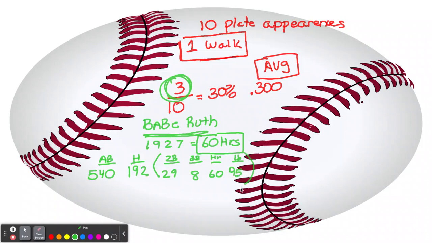So if you take his plate appearances, 540, and his total hits right here, you'll get his batting average. So what do you think his batting average was? Why don't you try it? All right, what'd you get? So remember, he had a total of 192 hits and 540 plate appearances. So again, we're not considering what was his hits, even though we're seeing them. And if we divide that out, he had an excellent batting average of 356. Outstanding.